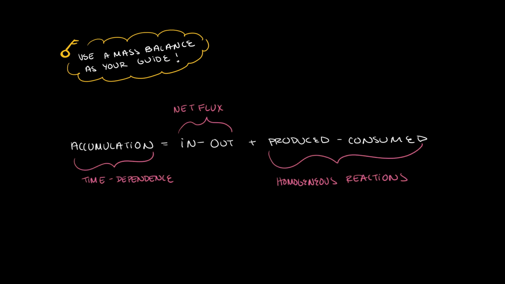A great way to assess what assumptions you need is to refer to the material balance. After reading the problem statement, what terms in the material balance can you cross out? You will rarely have a problem that includes all terms in the material balance. Let's briefly go through each of these terms, which we simplified and wrote as A equals I minus O plus P minus C. First, let's look at the accumulation term, or A.